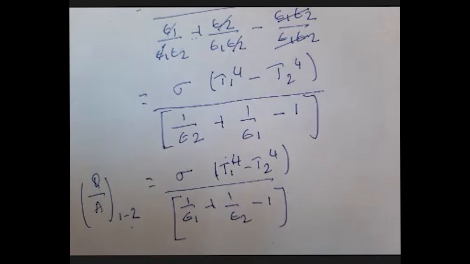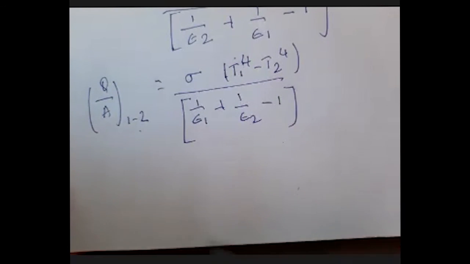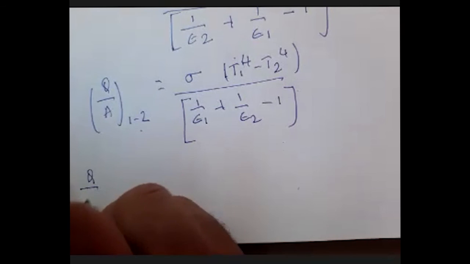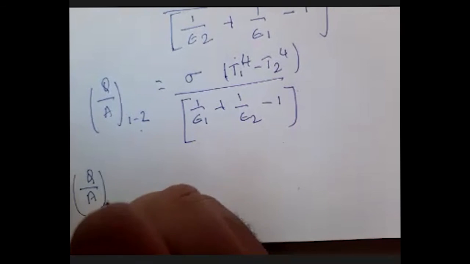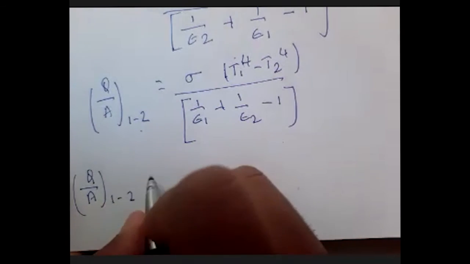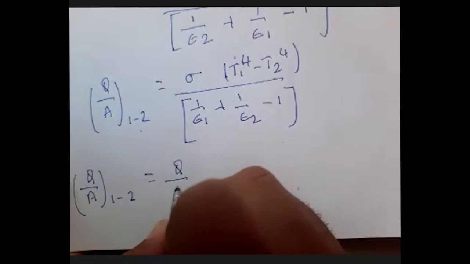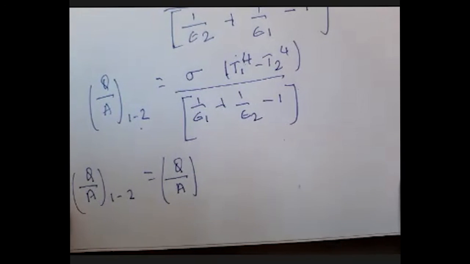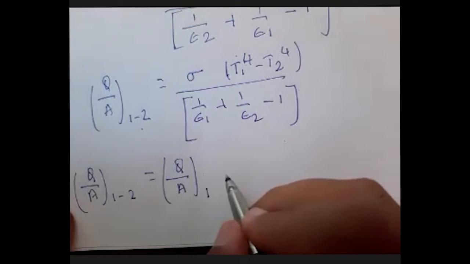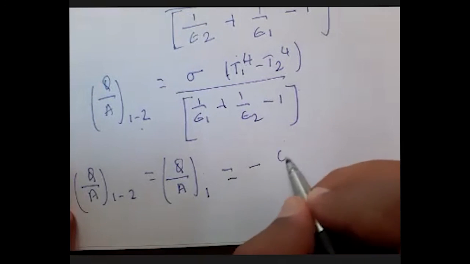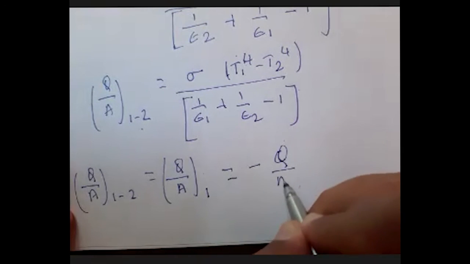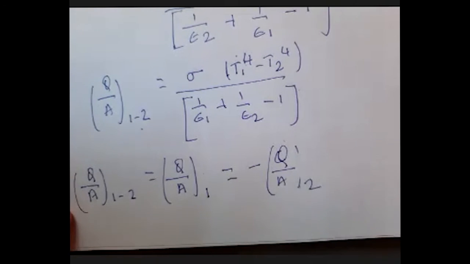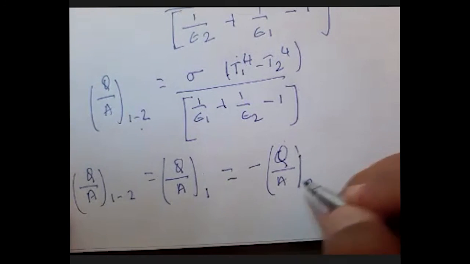The heat exchange between surface 1 and 2 will also be equal to the radiant flux from surface 1, which will also be equal to the minus of Q by A from surface 2.